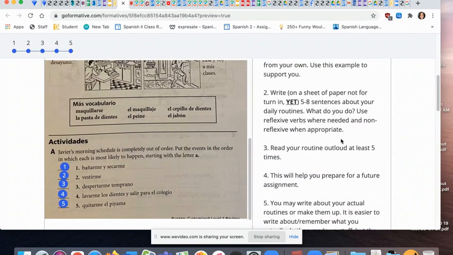When you're finished with that, you should write on a sheet of paper or like on a Google Doc would be ideal, 5 to 8 sentences about your daily routine. And then read that to yourself out loud at least 5 times. This will help you with an assignment that we will complete when we come back from spring break.